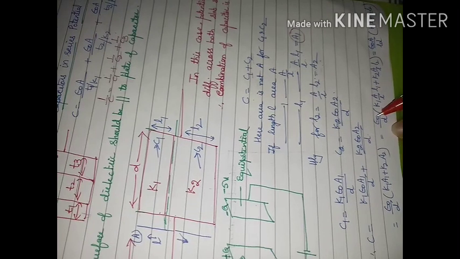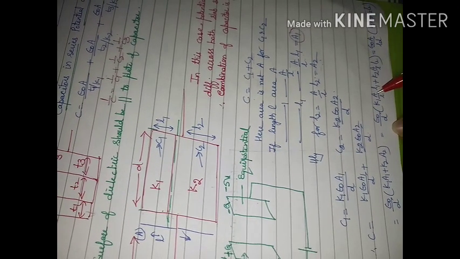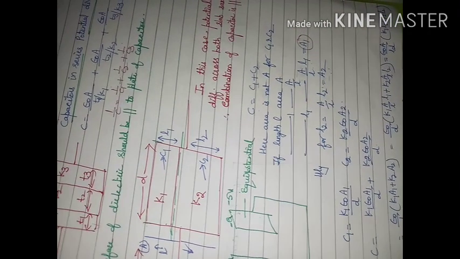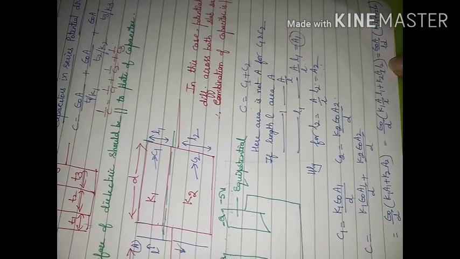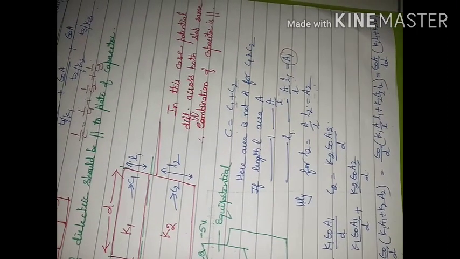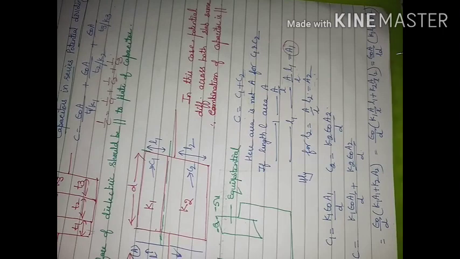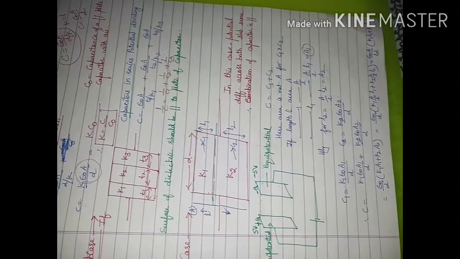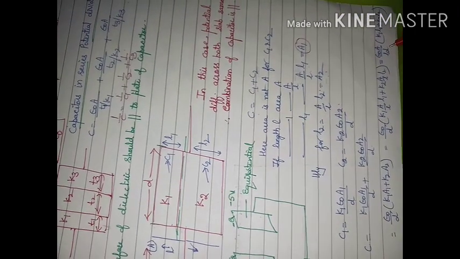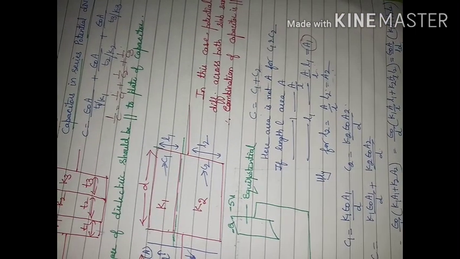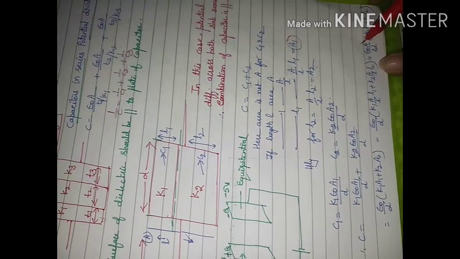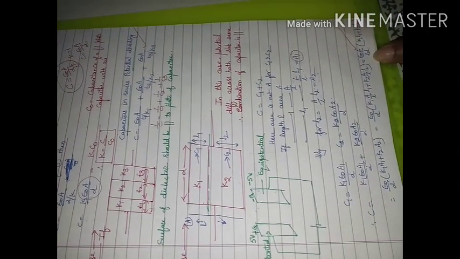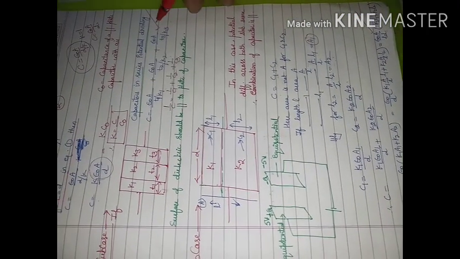We will get the equation epsilon naught by D within brackets K1 A L1 divided by L plus K2 A L2 divided by L. From this, A upon L will come outside. So inside we will have K1 L1 plus K2 L2. So the final capacitance in this type of arrangement will be epsilon naught A divided by L D within brackets K1 L1 plus K2 L2. This you can use to solve numericals, and the earlier equation also you can use to solve numericals.